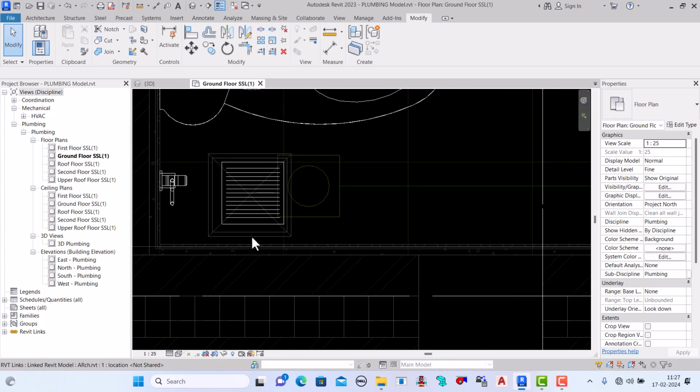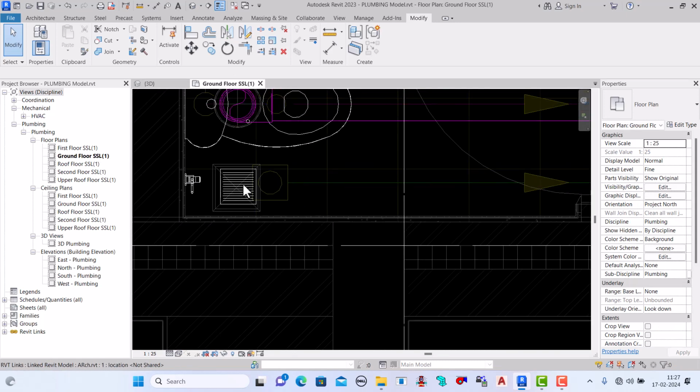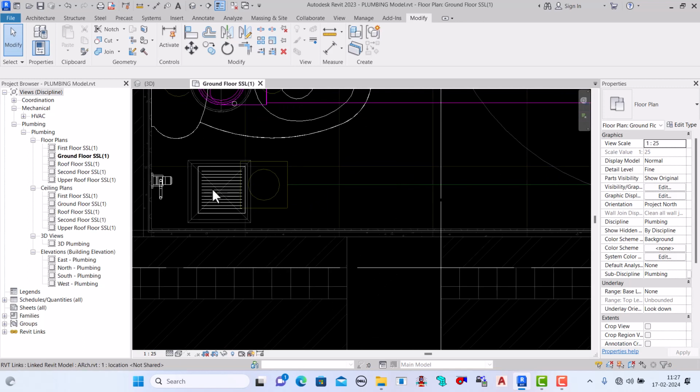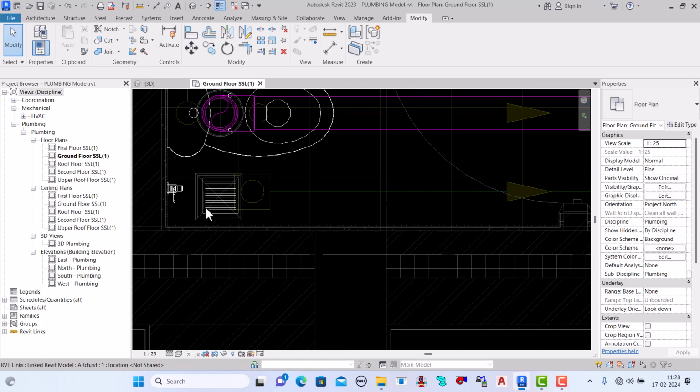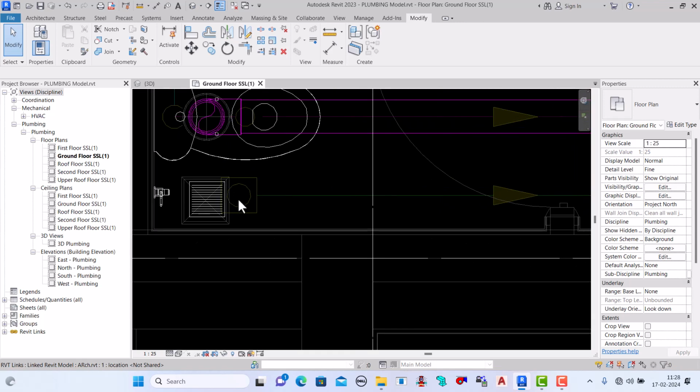So here we will place one connector, so that our drainage fixture unit, DFU, will be fixed here. Yes, we call it FD, floor drain. So here we will place it.